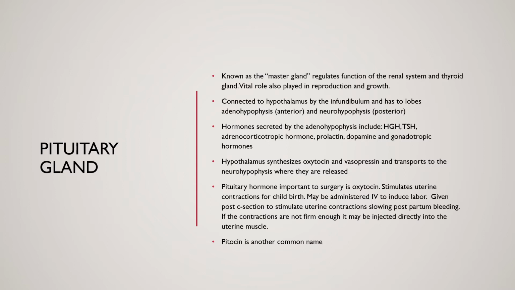If the contractions, when it's given IV, are not firm enough after a C-section, then it can be injected directly into the uterine muscle. So our nurse would go and get us some, we'll draw it up, label it, and hand it to the surgeon to be directly injected into the uterus.